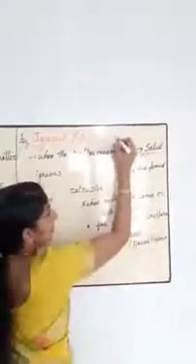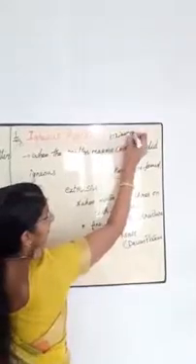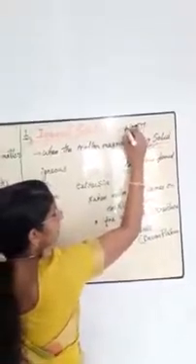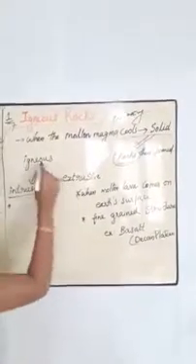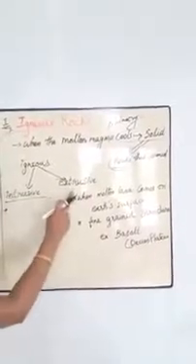Igneous rocks have another name: primary rocks. Igneous rocks are divided into two types: intrusive rocks and extrusive rocks.